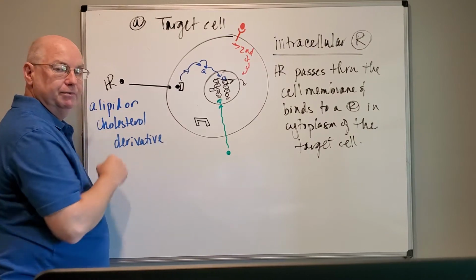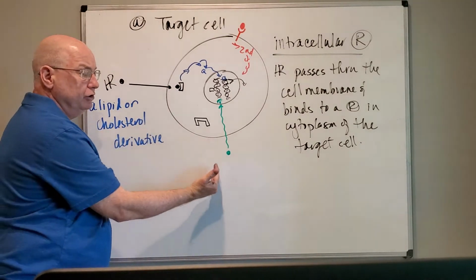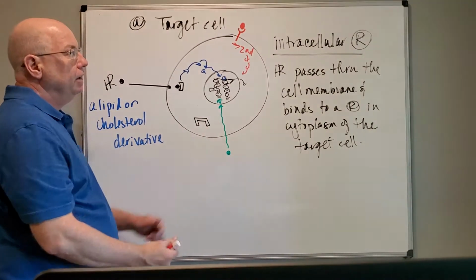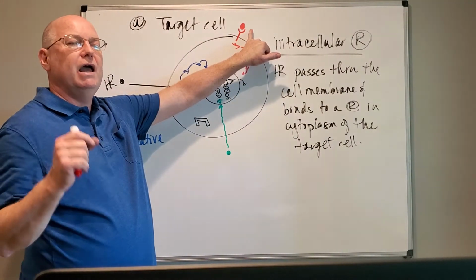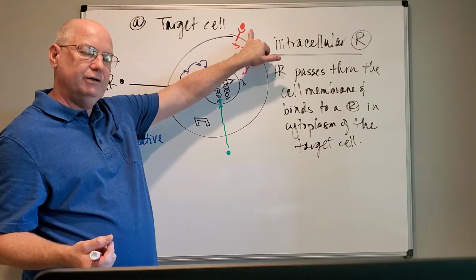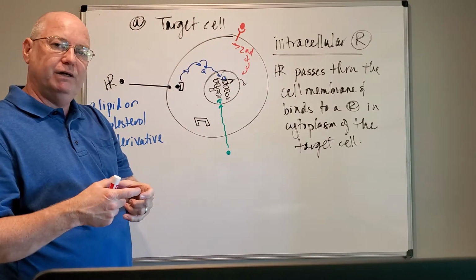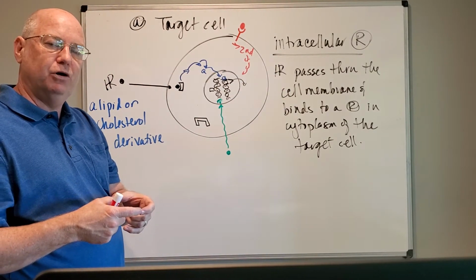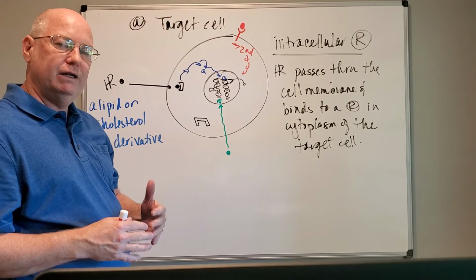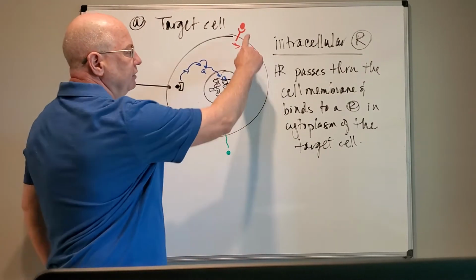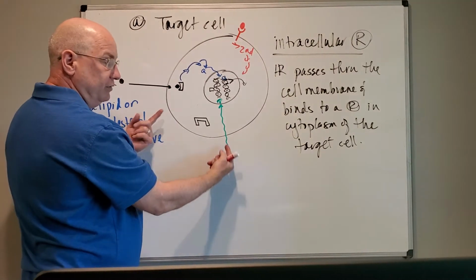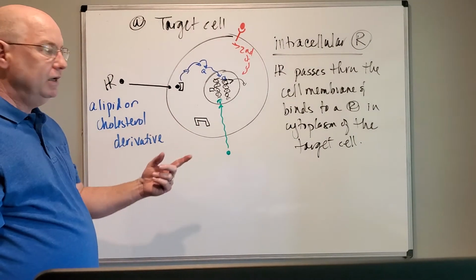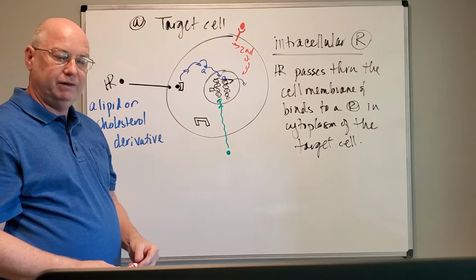These two have to be lipid or cholesterol derivatives in order to dissolve through the lipid bilayer. These cannot. When they bind to a membrane receptor, they have to be an amino acid or peptide derivative or a short peptide themselves, a short polypeptide or small protein. All peptide and amino acid or protein hormones bind to membrane receptors. All lipid and cholesterol derivatives have receptors inside the cytoplasm and, on a rare occasion, inside the nucleoplasm.